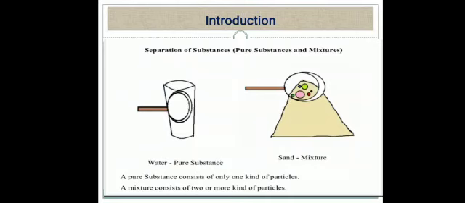If we observe water and some soil placed on a sheet of paper with a magnifying glass, we will find that the color and shape of all particles of water are the same, but the soil contains particles of different colors, shapes and sizes. For example, the soil contains clay particles, some grass particles and even some dead insects. Now, water, which contains particles of only one kind, is called a pure substance, whereas soil, which contains particles of different kinds, is called an impure substance or mixture.